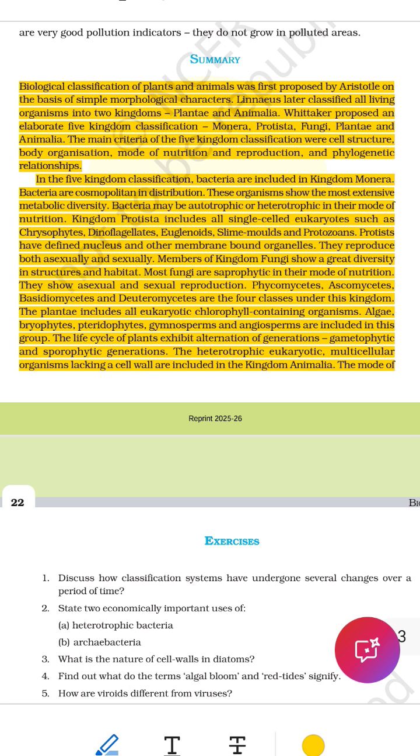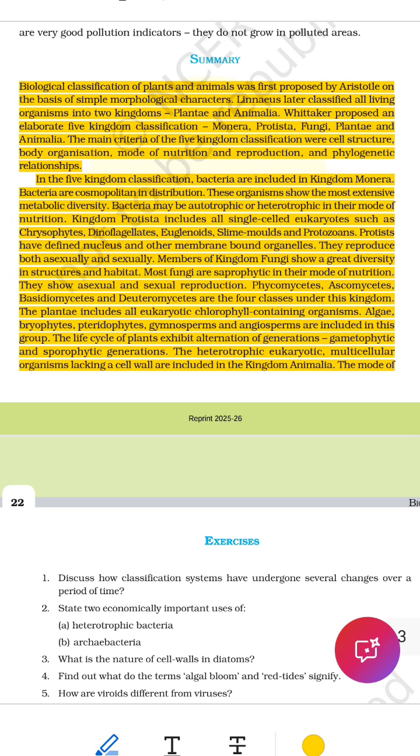3. Two-kingdom system by Linnaeus. Carl Linnaeus, a scientist, created a better system. He divided all living things in 2 main groups. 1. Plantae, all types of plants. 2. Animalia, all types of animals. But this system was still too simple. It didn't include microbes like bacteria, fungi like mushrooms, or single-celled organisms like amoeba.